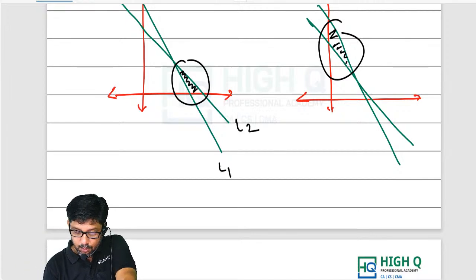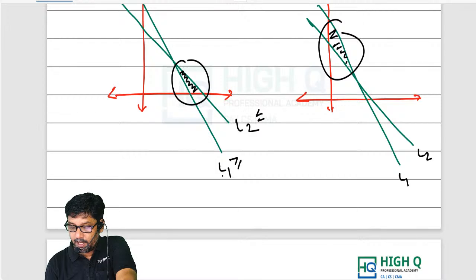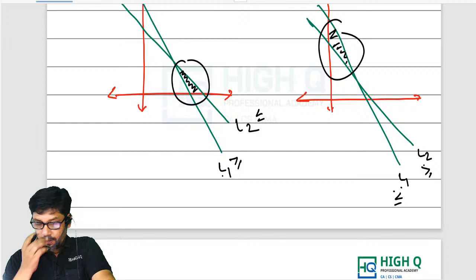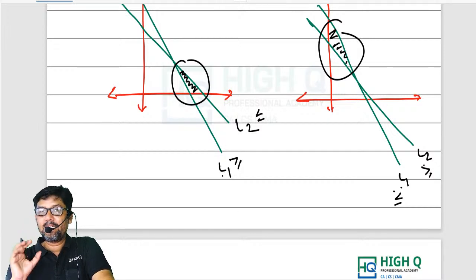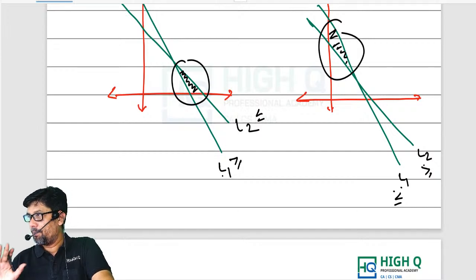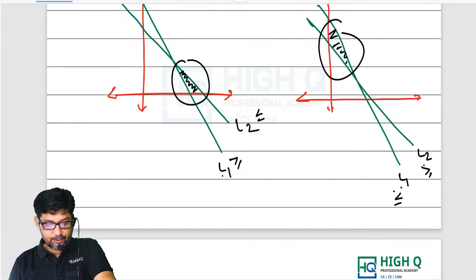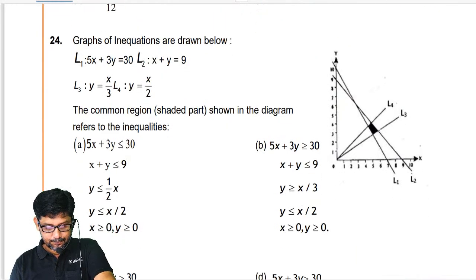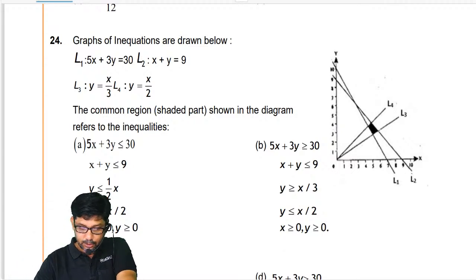For example, L1, L2. Above L1, below L2. Above L1, greater than or equal to. Below L2, less than or equal to. L1, L2. Now, what is it here? Above L2, below L1. So below L1 means what? Less than or equal to L1. Above L2 is what? Greater than or equal to. So remember this small rule, it can save a lot of time. So for example, look at this. Okay, passing through the origin also I'll tell you.